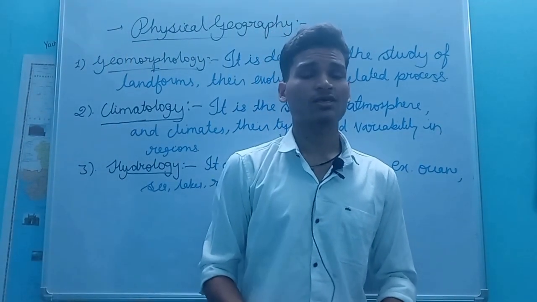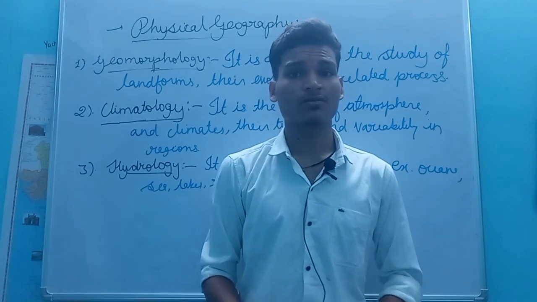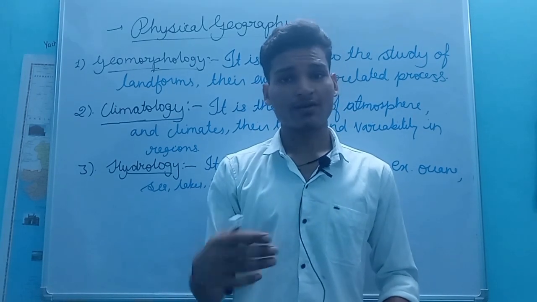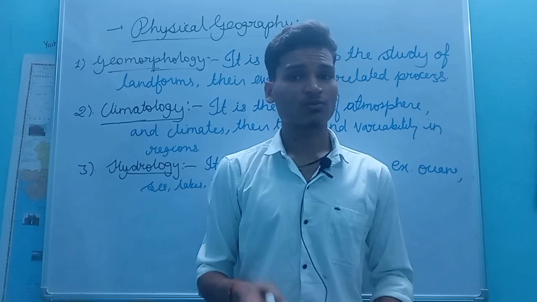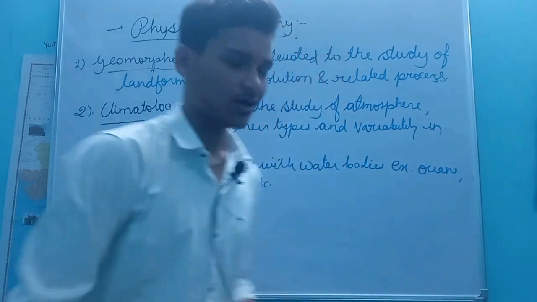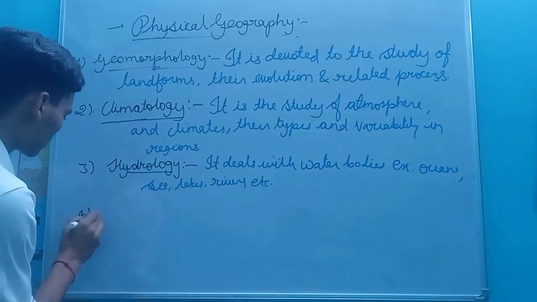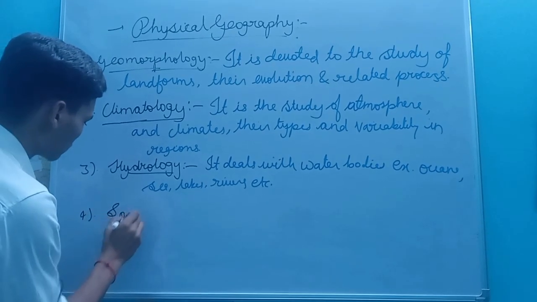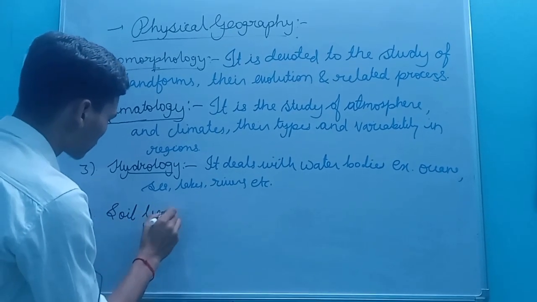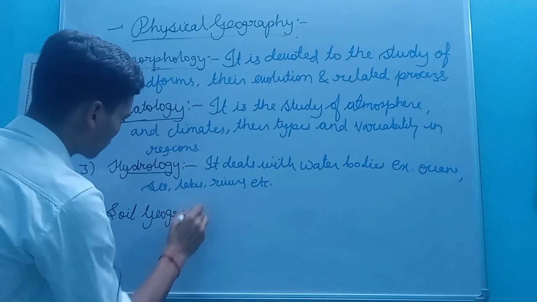And the fourth one is soil geography. In this we study the distribution as well as the variability of the soil, ranging from local to global regions. Okay, so the fourth one is soil geography.